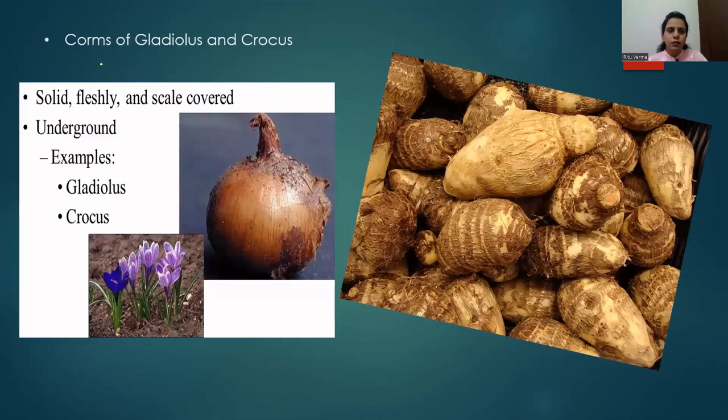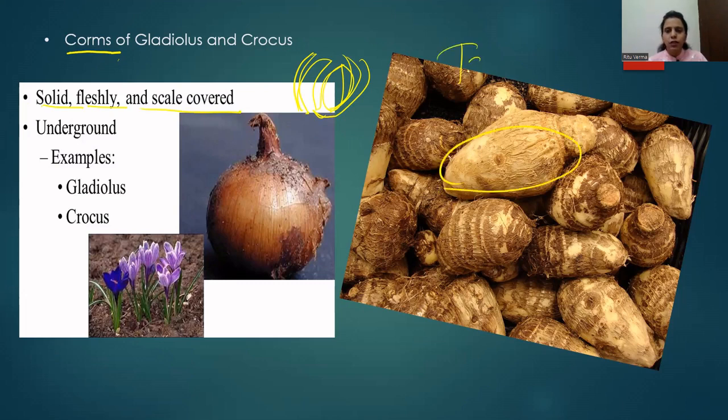Next is corms, very important and very simple one. Generally, corms are actually confused with the bulbs of onion and garlic. But remember, the bulbs of onion and garlic are present as leaf-like structures, one above the other. But in case of corms, these corms are solid, fleshy, and scale covered. The best example of corm is taro root.